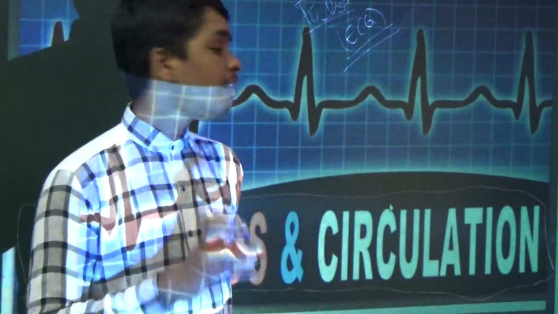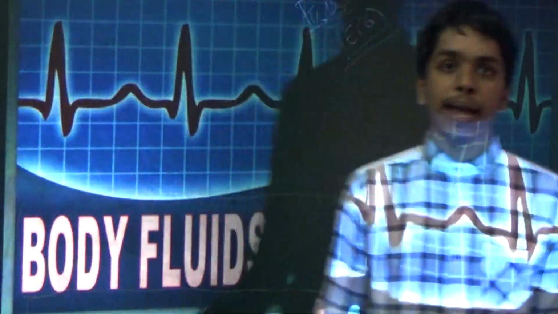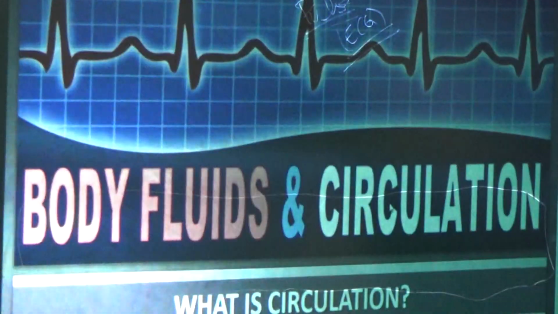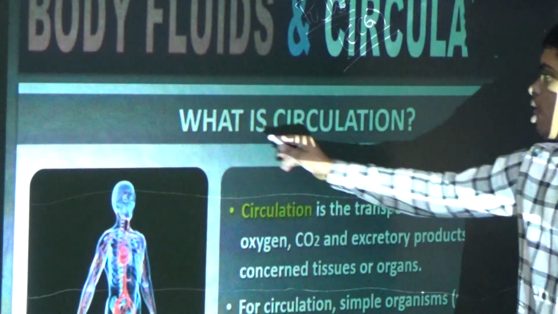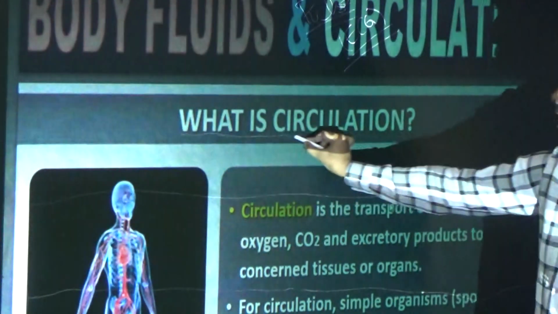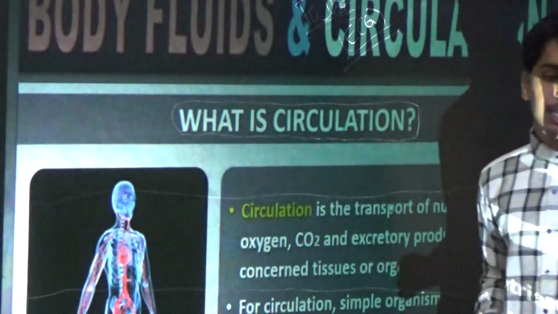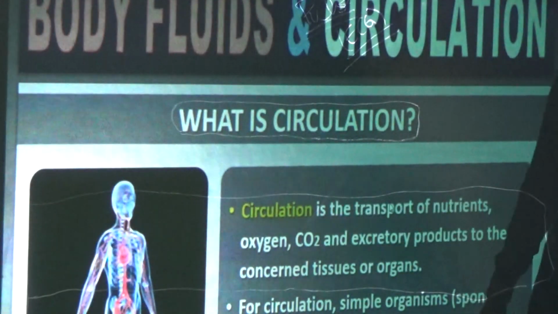Now we will see what is meant by circulation.